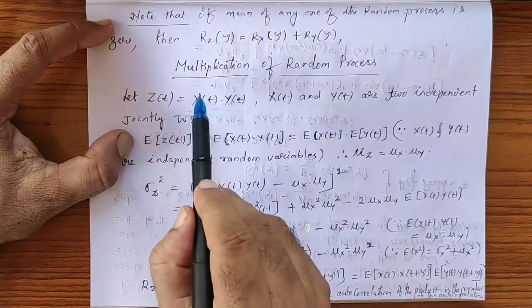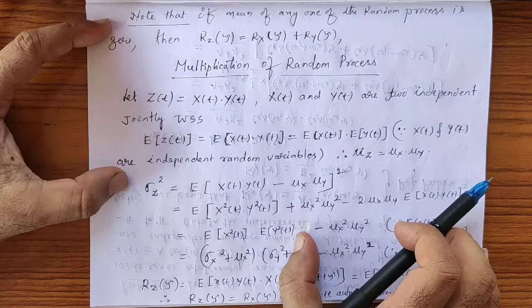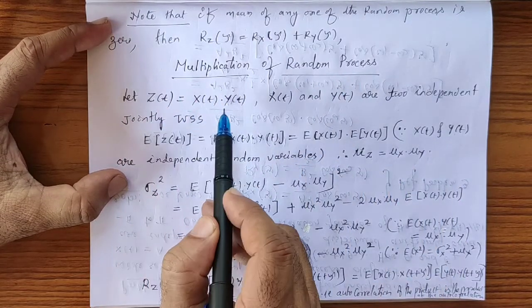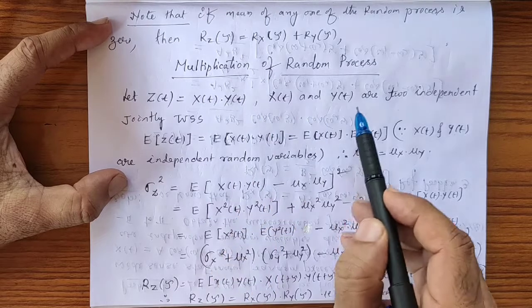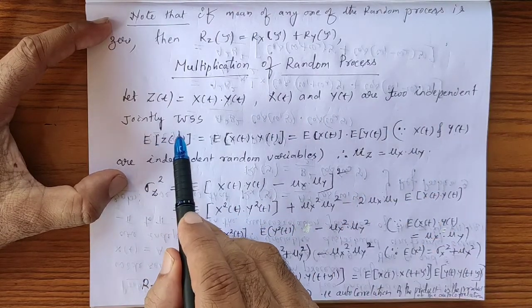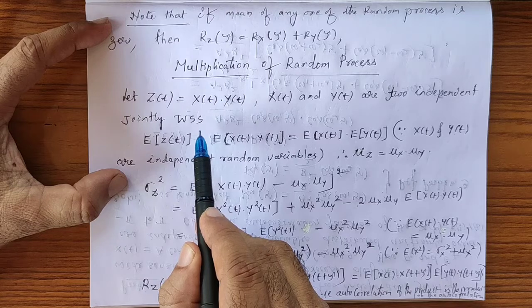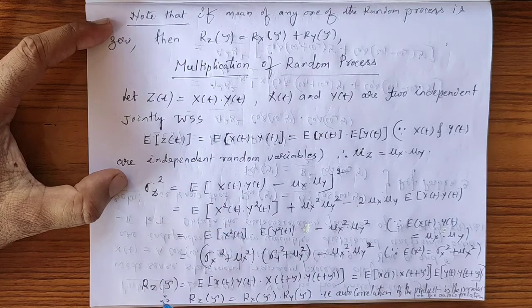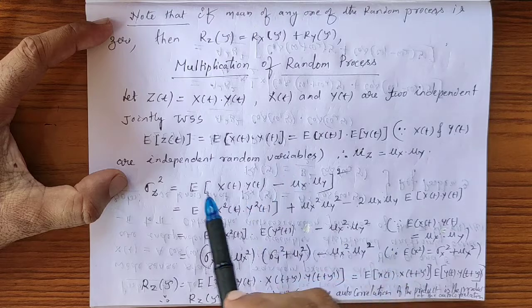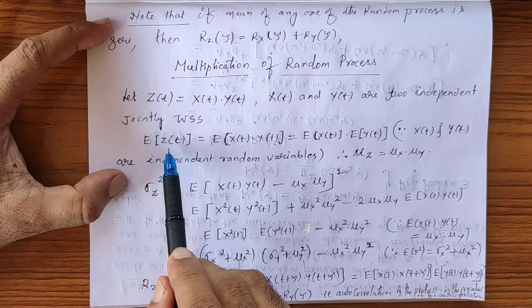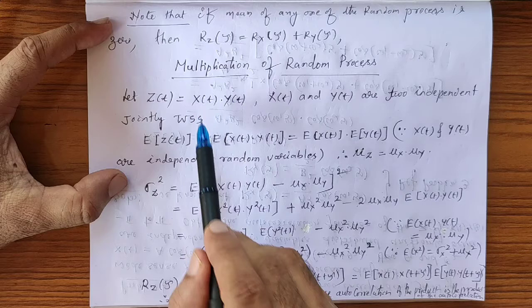So next we move to the multiplication of the random process. Multiplication means, you know, that is a product. So let z of t is equal to x of t into y of t, where x of t and y of t are two independent jointly wide sense stationary process. Now we find mean, variance and autocorrelation of this function. So first we find mean of this function. What is mean? Expected value of z of t is equal to expected value of the right hand side.